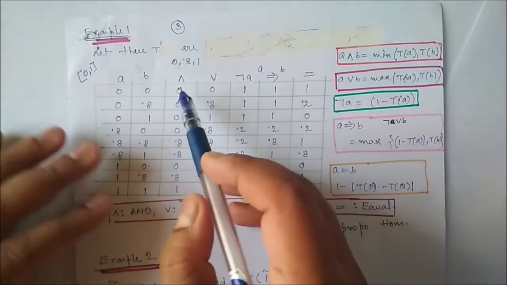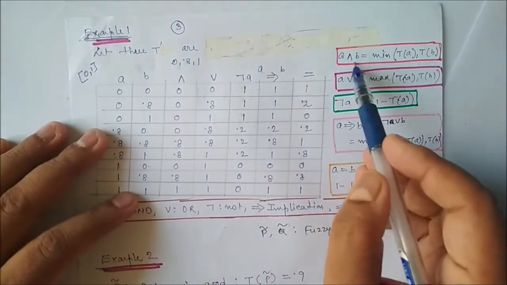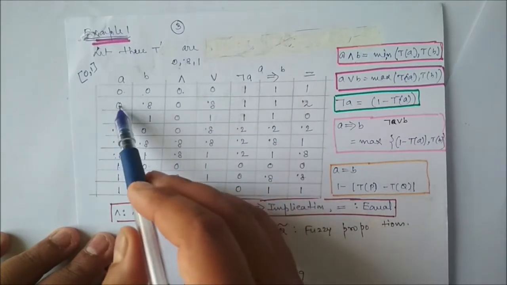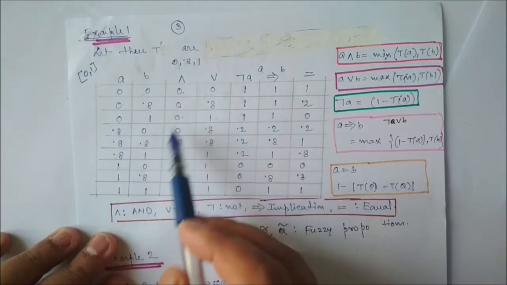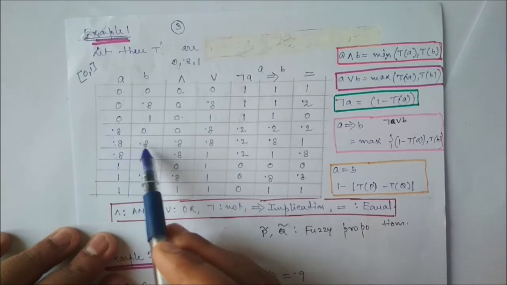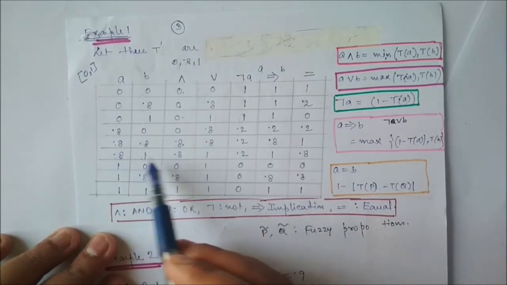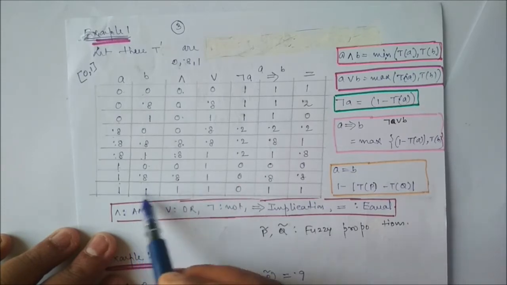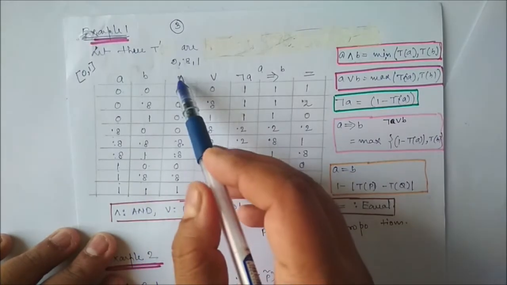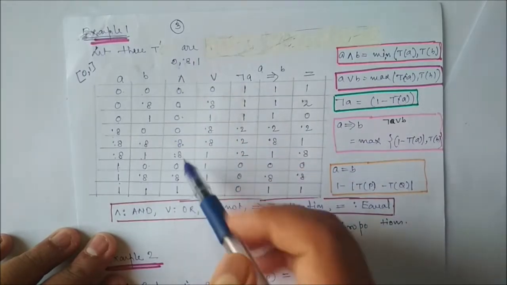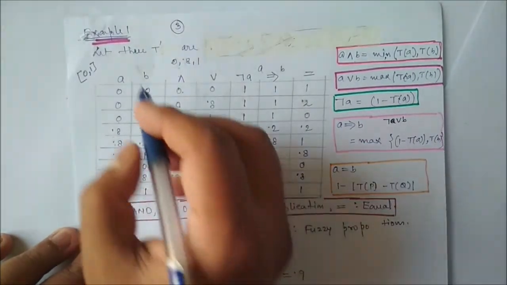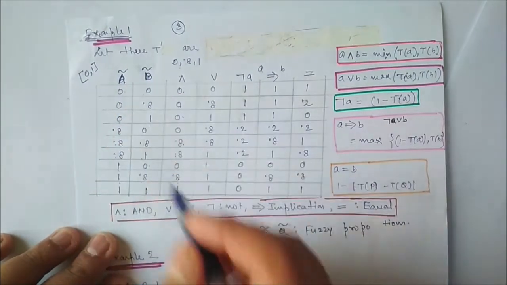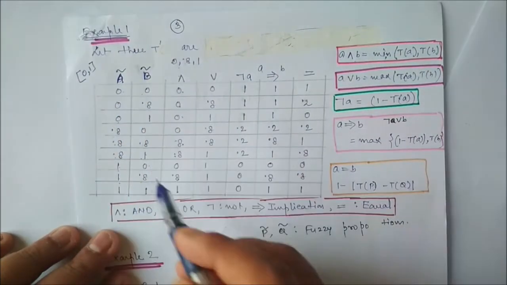Now if we apply the AND, for AND we have to take the minimum. So 0,0 minimum 0; 0,0.8 minimum 0; 0,1 minimum 0; 0.8,0 minimum 0; 0.8,0.8 minimum 0.8; 0.8,1 minimum 0.8; 1,0 minimum 0; 1,0.8 minimum 0.8; 1,1 minimum 1. So this is the AND operation between two fuzzy propositions. We can write it this way also, say capital A bar and capital B bar to represent the fuzzy propositions.